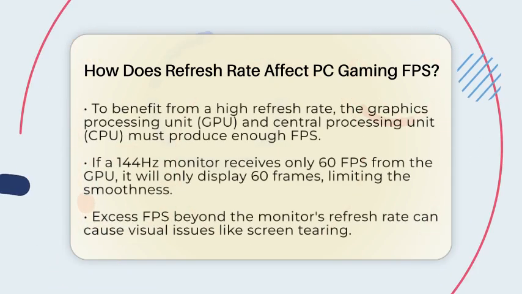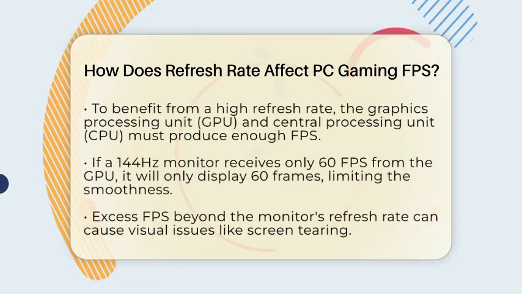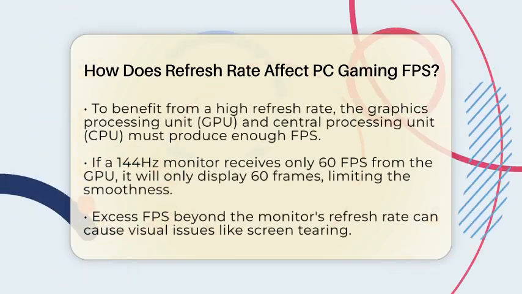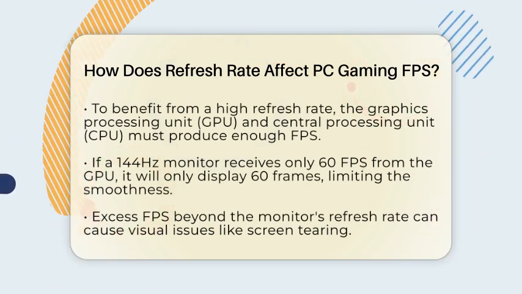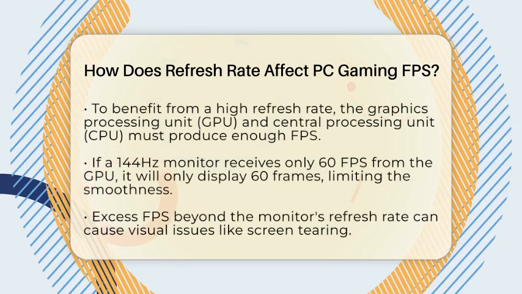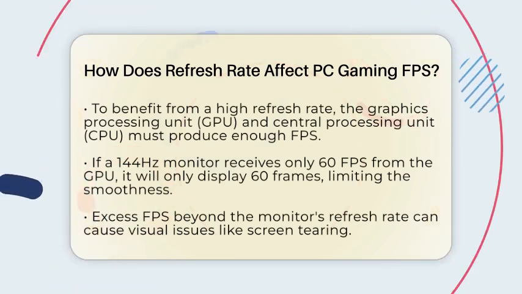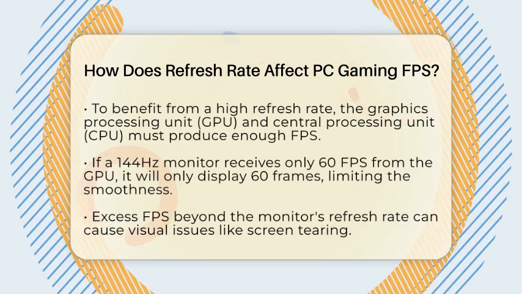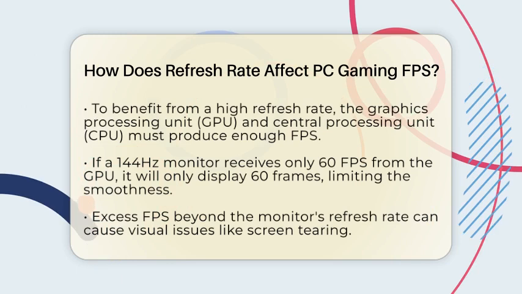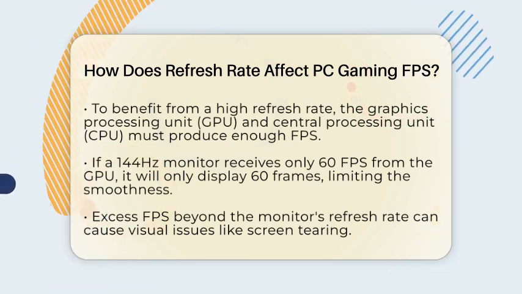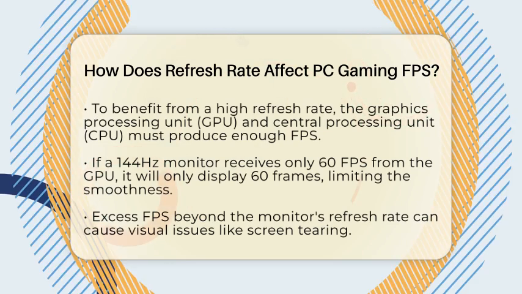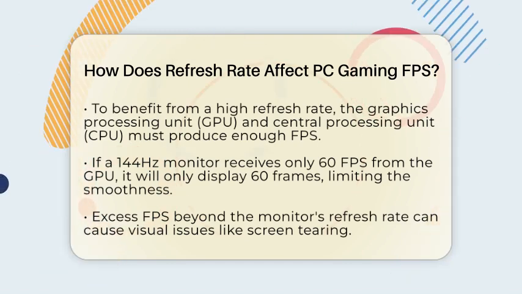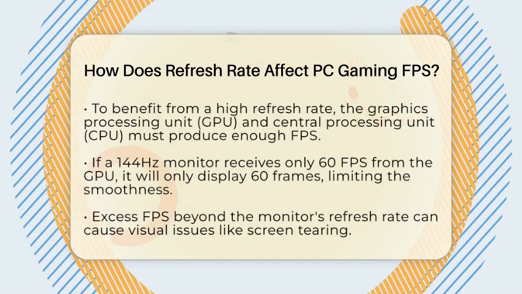However, to really take advantage of that high refresh rate, your graphics processing unit and central processing unit need to produce enough FPS to match or exceed the monitor's refresh rate. For example, if your monitor refreshes at 144 Hz but your graphics card only outputs 60 FPS, your monitor will only display 60 unique frames per second. This means you won't fully benefit from that high refresh rate.